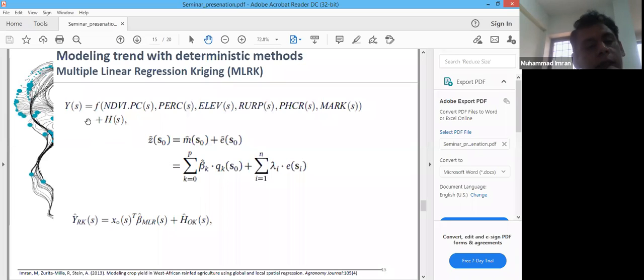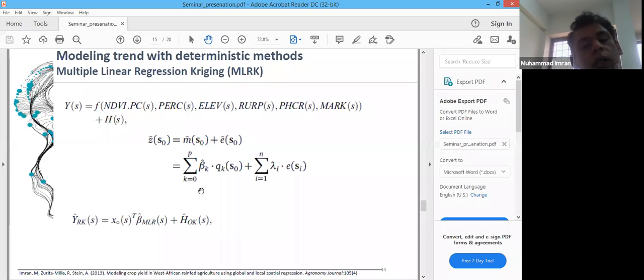So with this, we not only have to model the beta coefficients for these variables using some regression technique, but also the stochastic component that we initially modeled through semivariance. First, we modeled the semivariogram using ordinary Kriging, and we modeled the stochastic component of this problem.